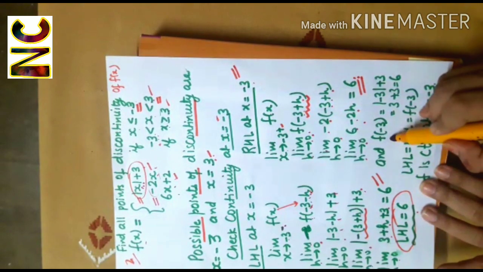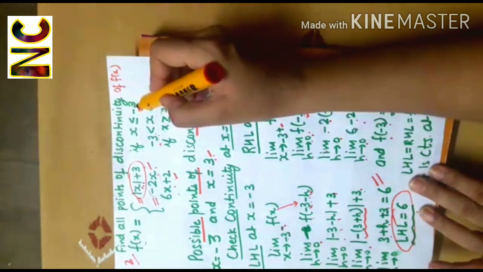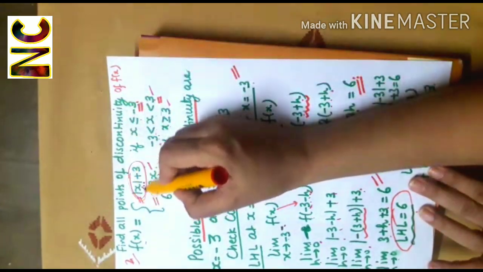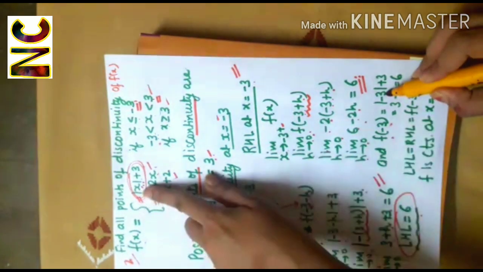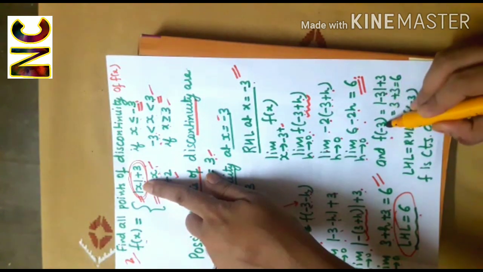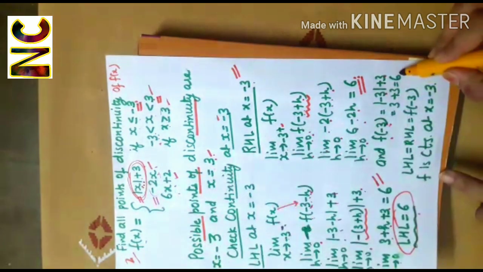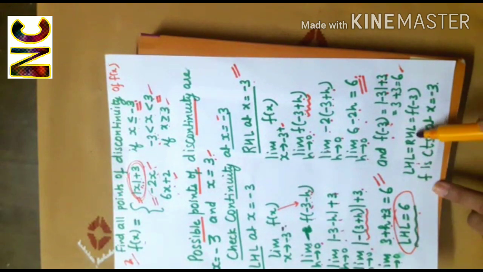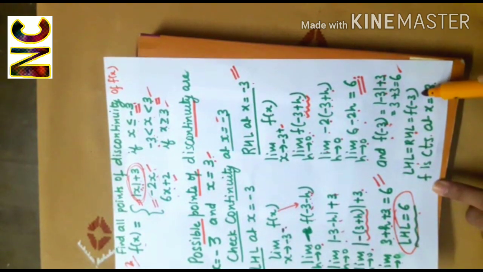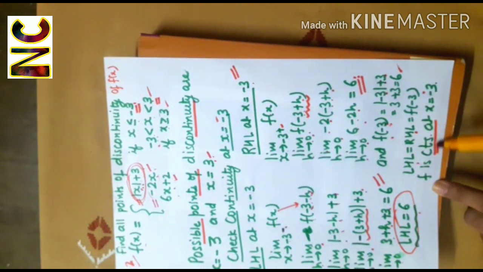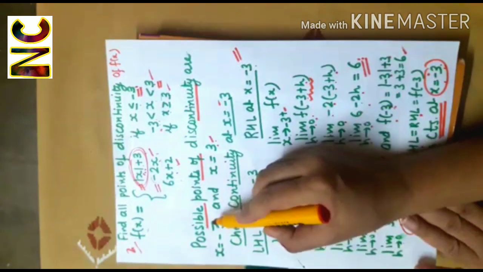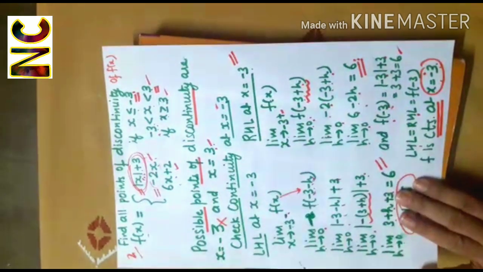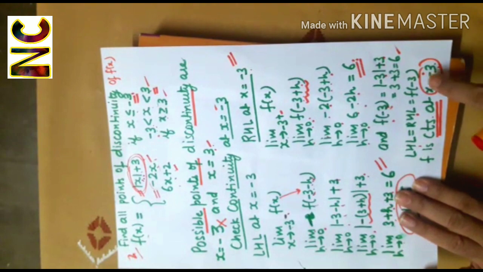Also value of the function at minus 3. At minus 3 value of the function is given by this. So I'll get absolute value of minus 3, x is equal to minus 3 and plus 3. So this will be 6. So left hand limit is equal to right hand limit is equal to f(minus 3). Therefore function is continuous at x equal to minus 3. So minus 3 is not the point of discontinuity because function is continuous at minus 3.